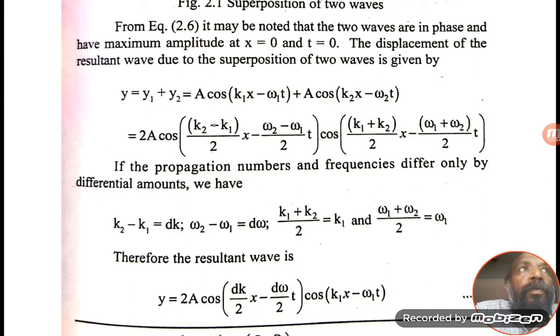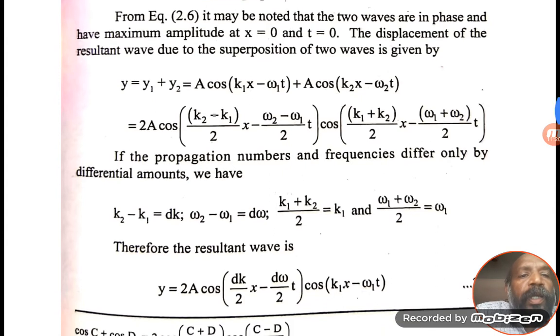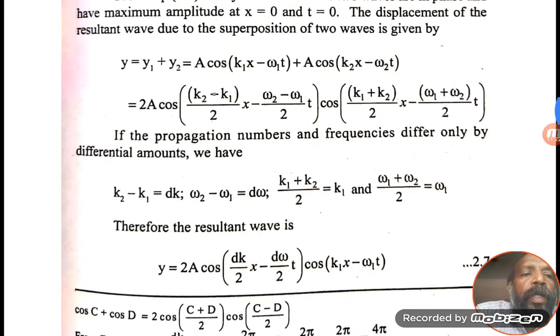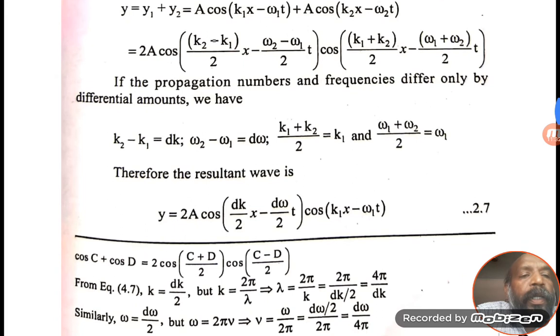Because the difference in the frequency and the difference in the propagation constant k are very small, so we only calculate the difference, whereas when calculating the average we take it as the same. Therefore the resultant wave is y equals 2a cos(dk x/2 minus d omega t/2) cos(k1x minus omega1 t).